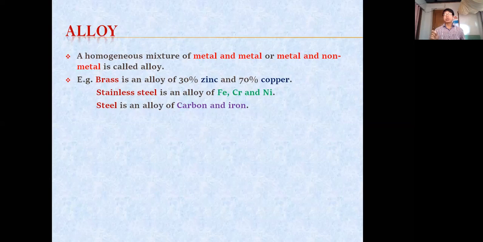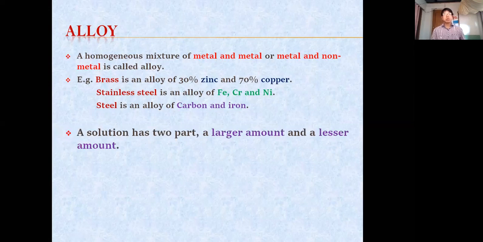When we mix iron and carbon, then that iron becomes hard. Otherwise, if it is pure iron, we can bend it easily. But when we mix some amount of carbon, which is a non-metal, we get an alloy, and that alloy we call steel, and this steel is hard and strong. We cannot bend it easily. So these are the examples of alloy. Now come to this solution.